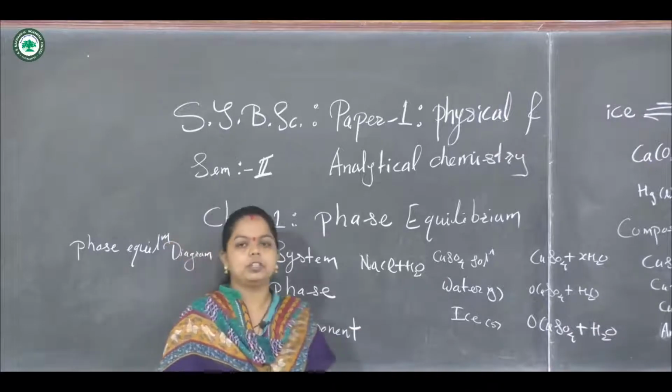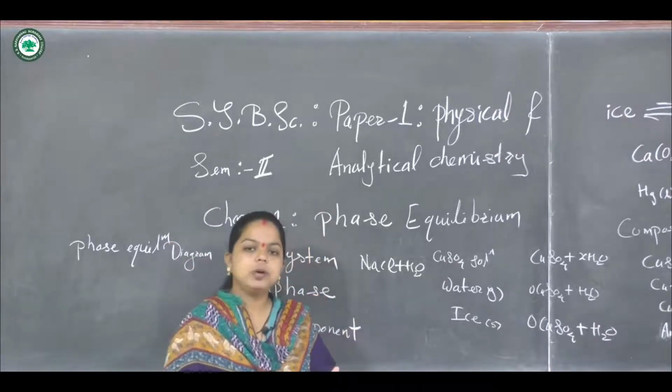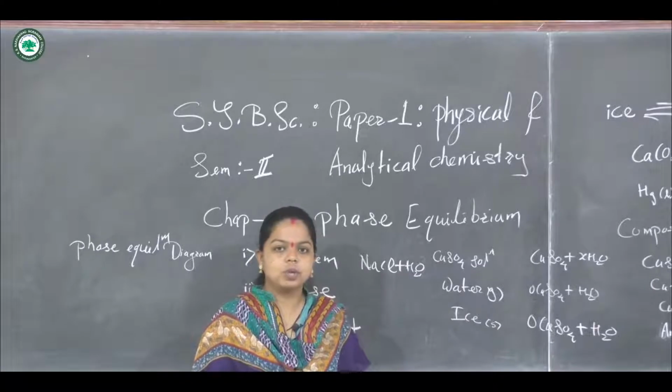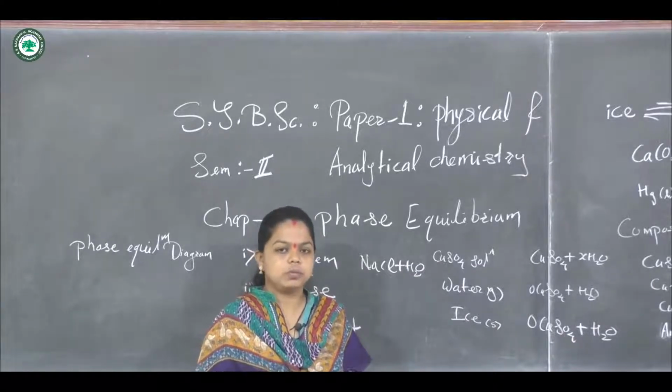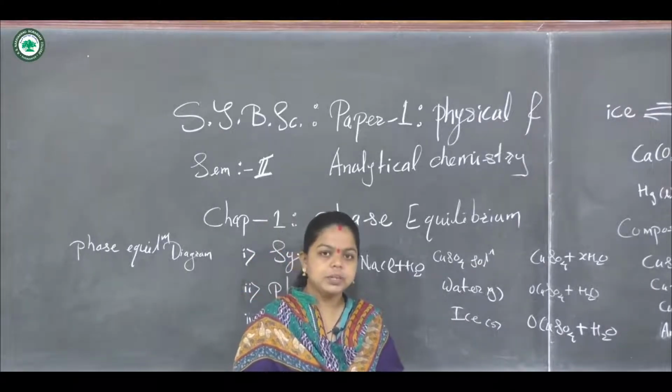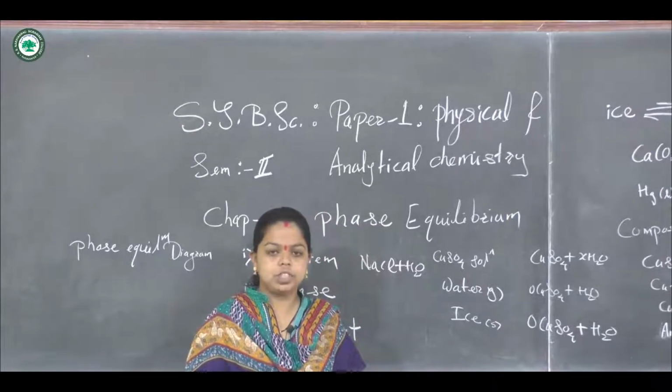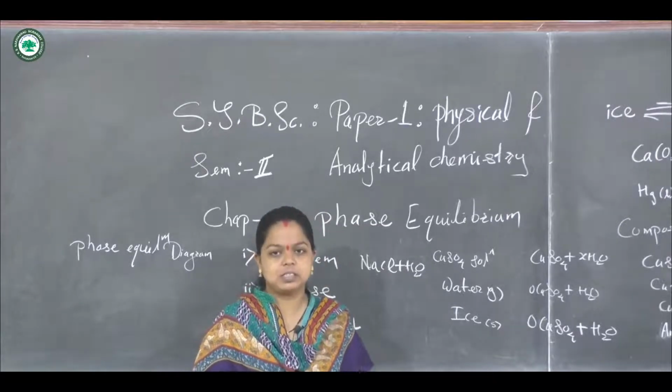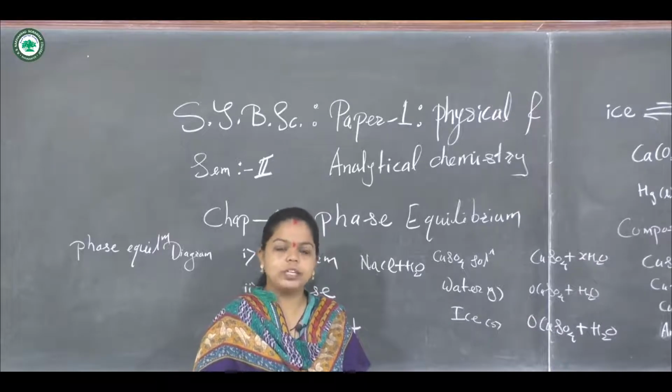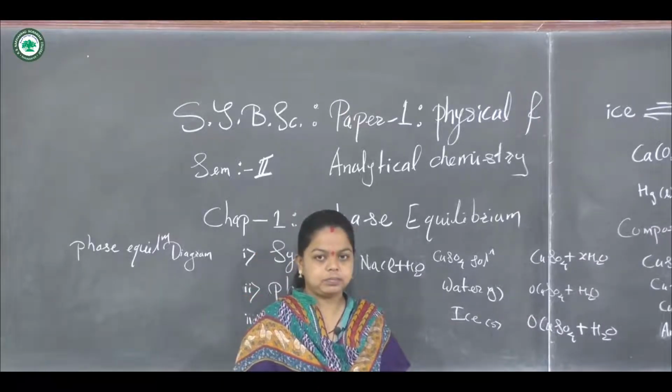Third is the component. A system is always made up of components or constituents. Components are the individual, chemically distinct species which can be isolated by mechanical treatment.